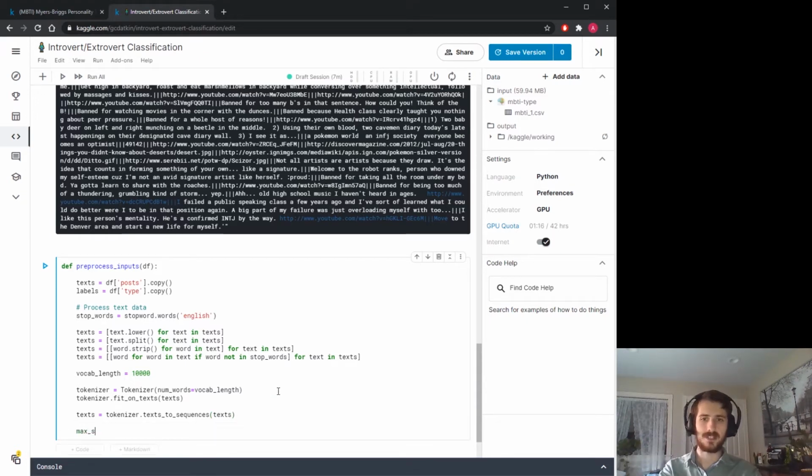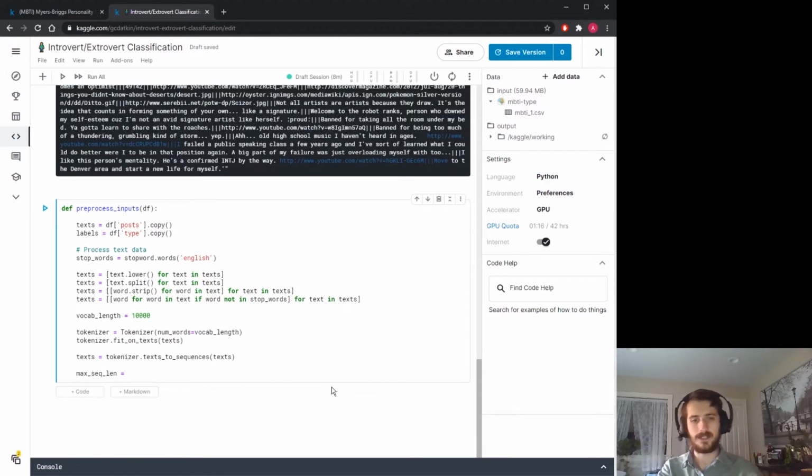Then let's get the length of the longest sequence, the max sequence length. Here we can just take len(text) for text in texts, a list comprehension that recreates our text list, but instead of just text, we get the length of text. So this will become a list of the lengths of each text, and then we can do numpy.max to get the longest sequence, and store that number in max sequence length.